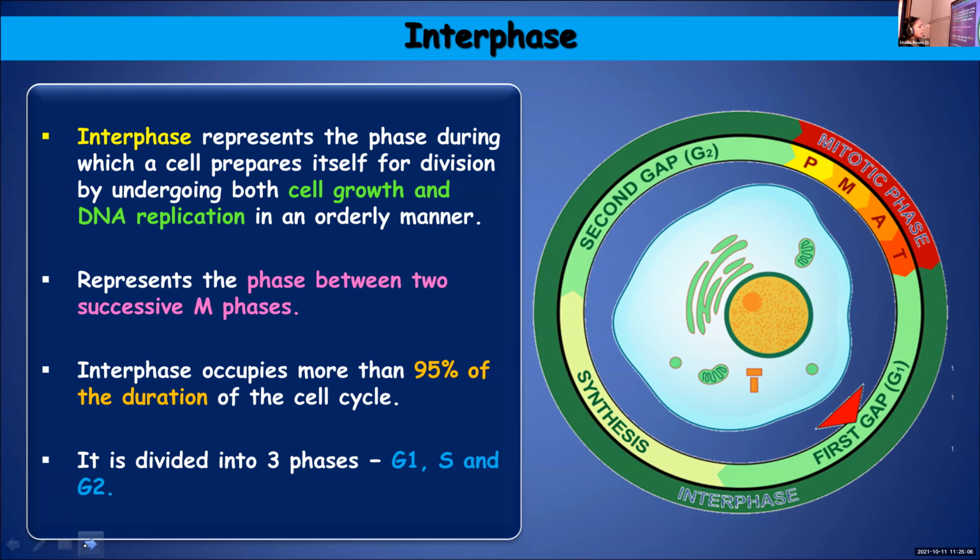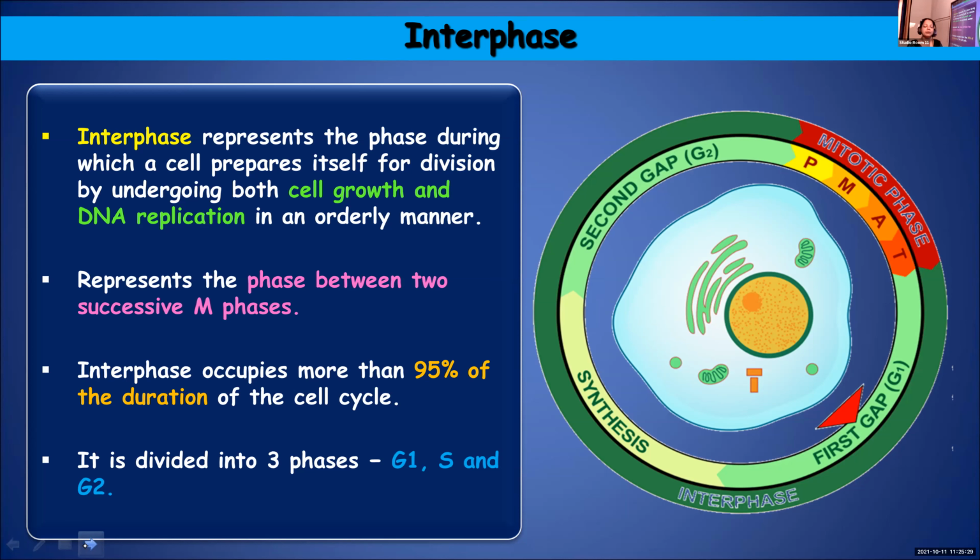Or you can say this is a phase between two M phases. And even though interphase is the preparatory phase, it occupies 95% of the cell cycle. So 95% of the duration of the cell cycle is occupied by interphase.